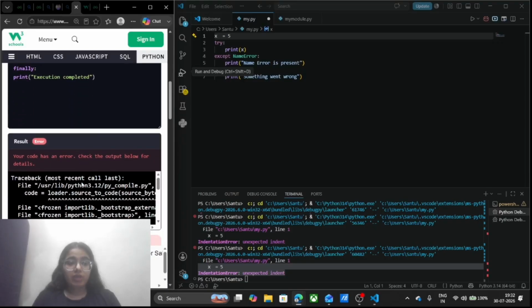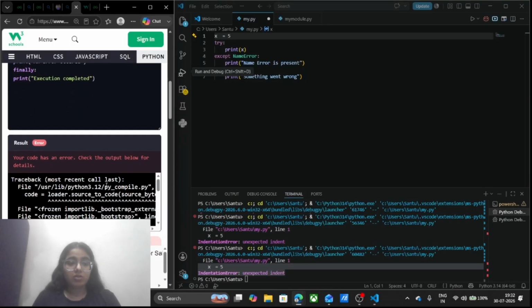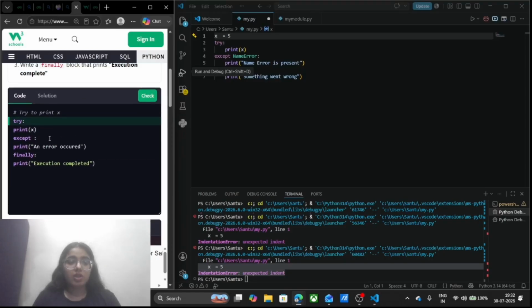See, we have got the error here, since it is not entered inside the block. So I am going to give 4 spaces by myself, as in Visual Studio Code we get the 4 spaces itself. But here I'm not getting it, I don't know what's wrong with this.